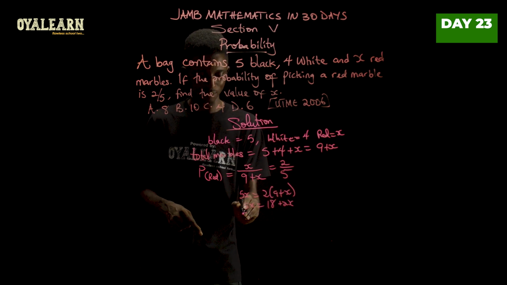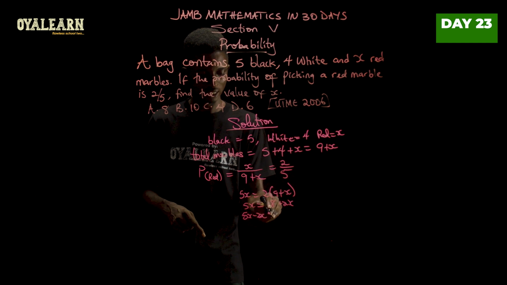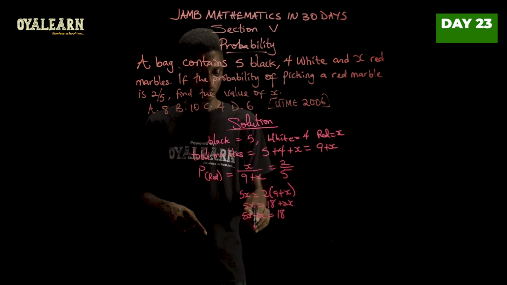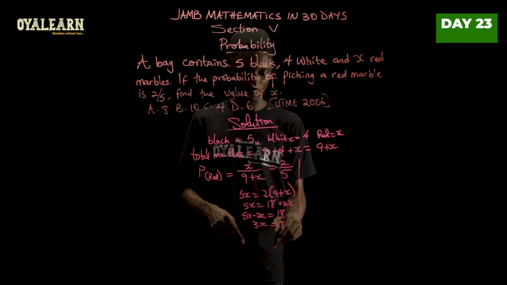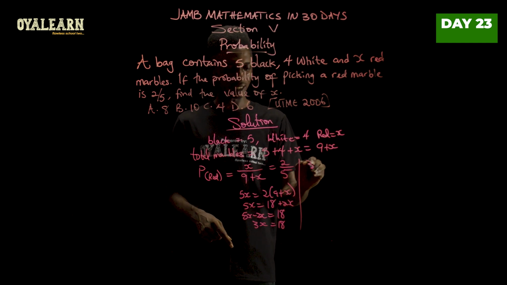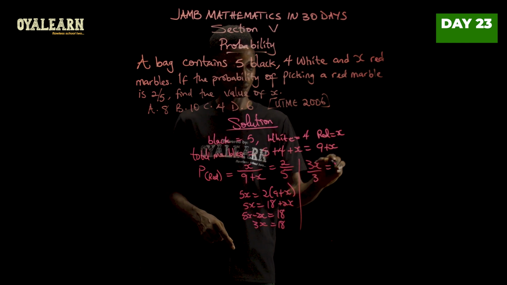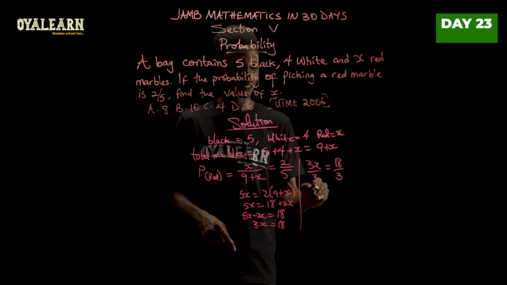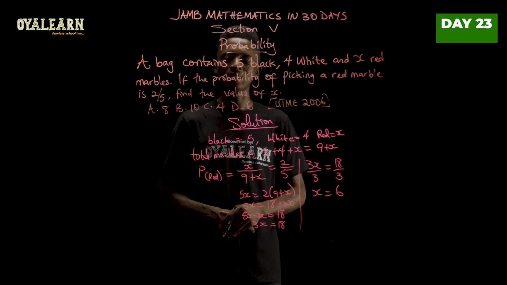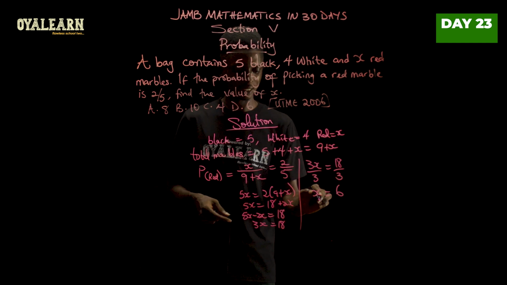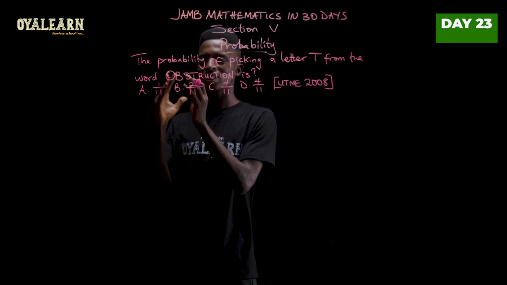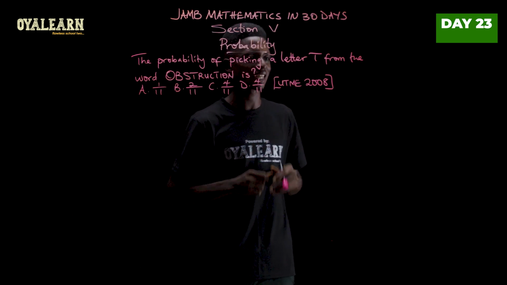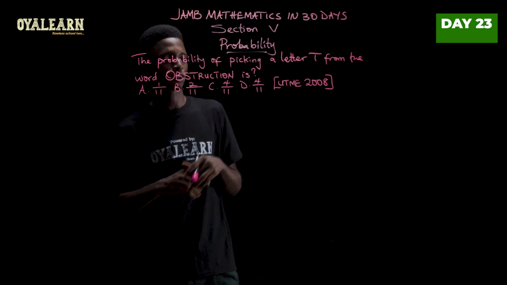Now, collecting like terms, 5x minus 2x would give us 18. So this means 3x is 18. Now from here, when we divide both sides by 3, so 3x divided by 3 becomes 18 divided by 3, so x is 6. And the option that has 6 is D. So that's our answer. This question says the probability of picking a letter T from the word obstruction is.